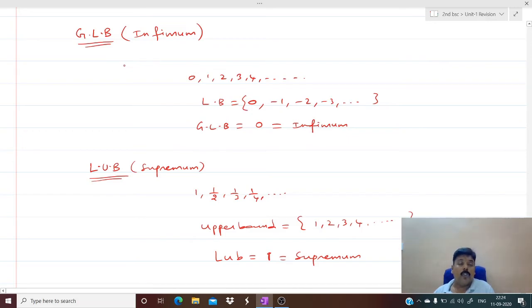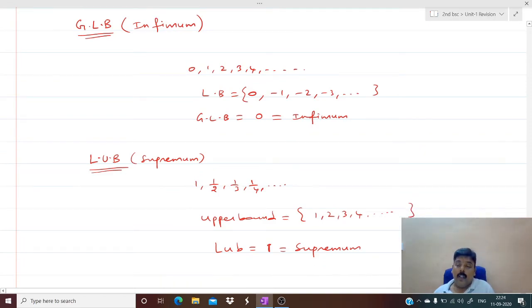In the set of all lower bounds, the greatest lower bound is called the infimum. Similarly, out of all the upper bounds, the least upper bound is called the supremum. The names GLB and LUB themselves give you the definitions.